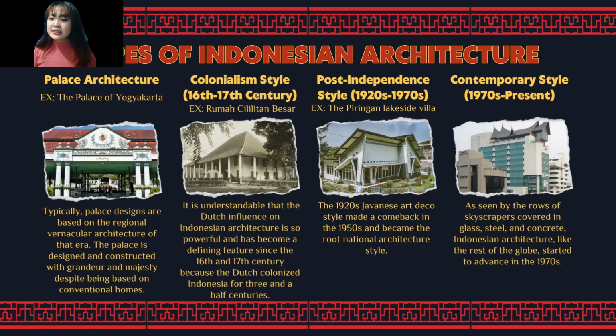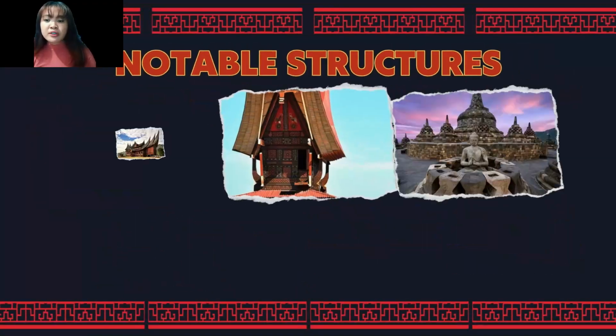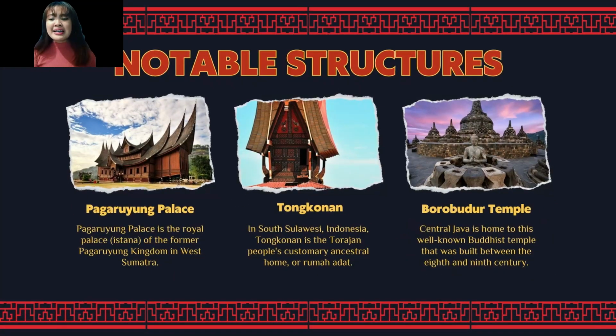And last but not the least, as seen by the rows of skyscrapers covered in glass, steel and concrete, Indonesian architecture, like the rest of the globe, started to advance in the 1970s. A flourishing rise of urban and contemporary construction that characterizes Indonesia's metropolitan skyline today resulted from the disappearance of ultra-decorative ornaments and their replacement with modern and post-modern nuances. Some notable structures from Indonesia are as follows: Pagaruyung Palace, Tongkonan, and Borobudur Temple.